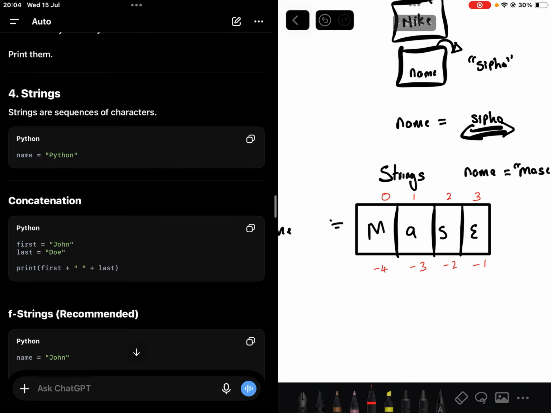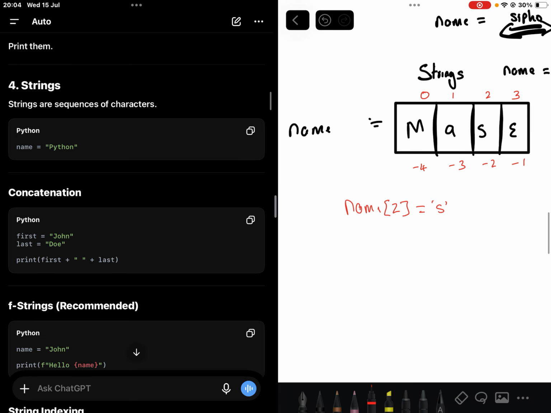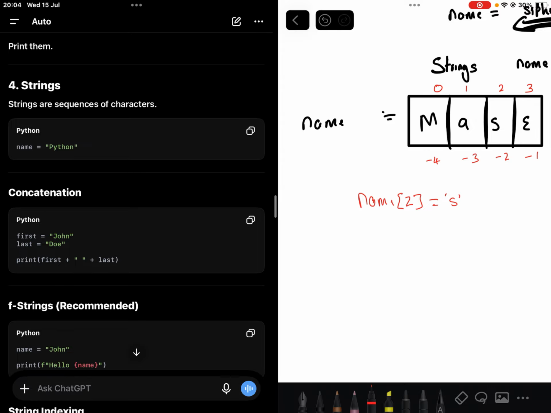So there's so many things we can do. This gives us the power, okay, from a string name Maze, ngifuna the third character or the fourth character, right? Let's say I wanted the third character, which is Z. Ngizothini name, then ngithi 2, izongibuyisela uZ kanjalo. Then another thing about strings, you can concatenate them.